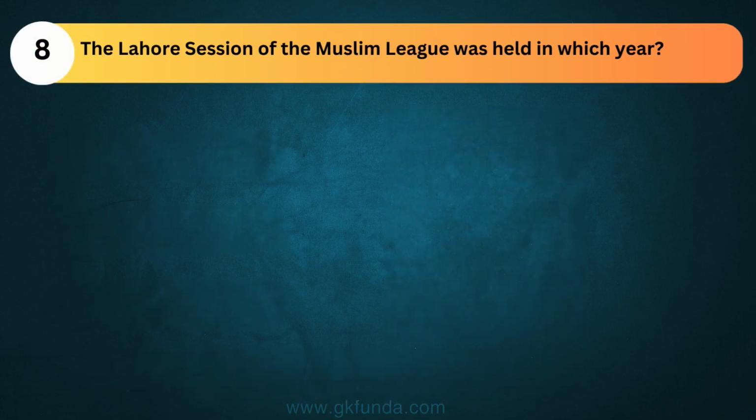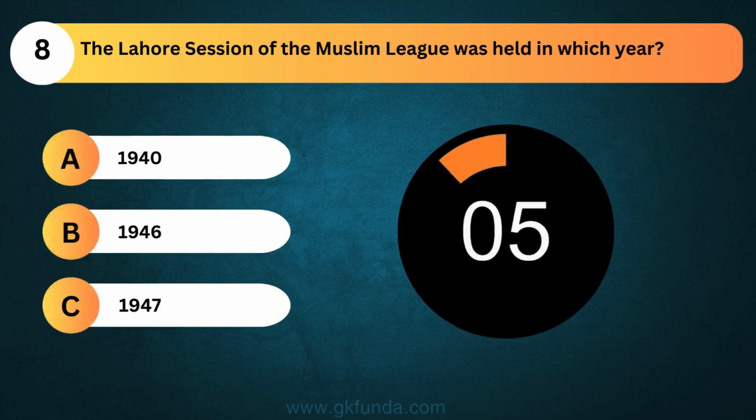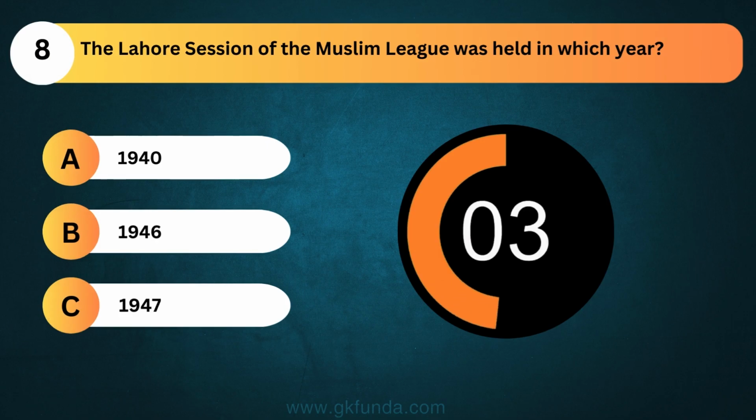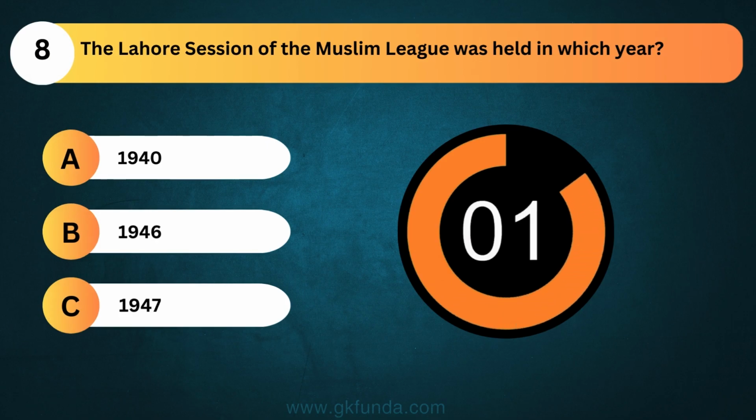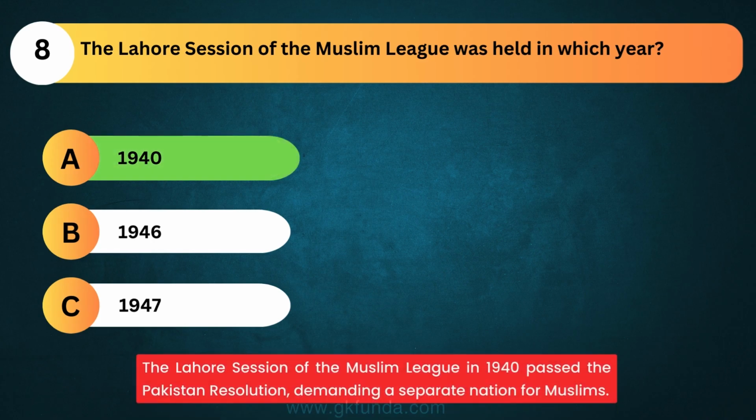The Lahore session of the Muslim League was held in which year? The answer is option A, 1940. The Lahore session of the Muslim League in 1940 passed the Pakistan Resolution, demanding a separate nation for Muslims.